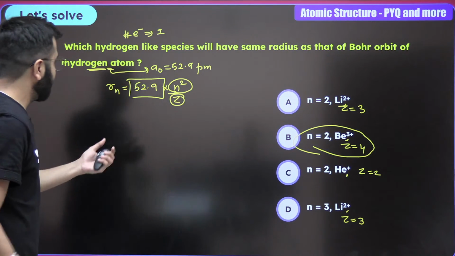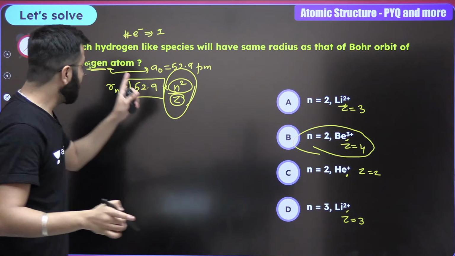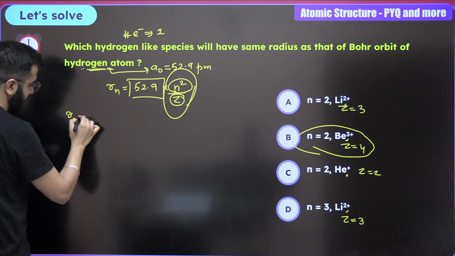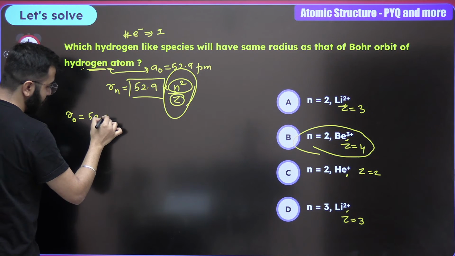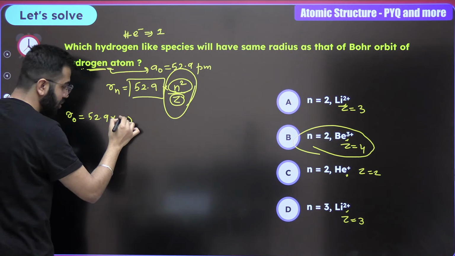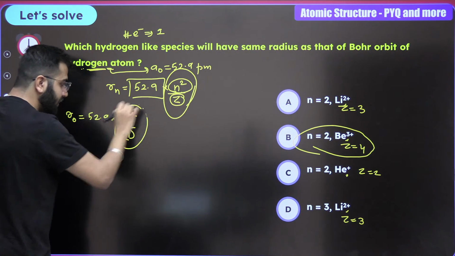What you really have to look for is that you want this value to be 1, because when we talk about the hydrogen atom, it is 52.9 into n square, that is 1 square, upon Z value, which is also 1. We want this as 1.